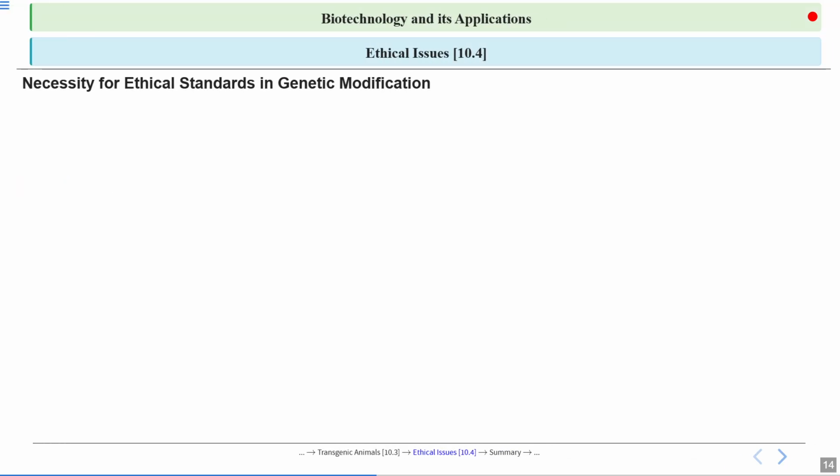So till now we have studied what transgenic animals are and why it is necessary to have transgenic animals, and along the way we have studied many examples also. Okay, so I am moving ahead.